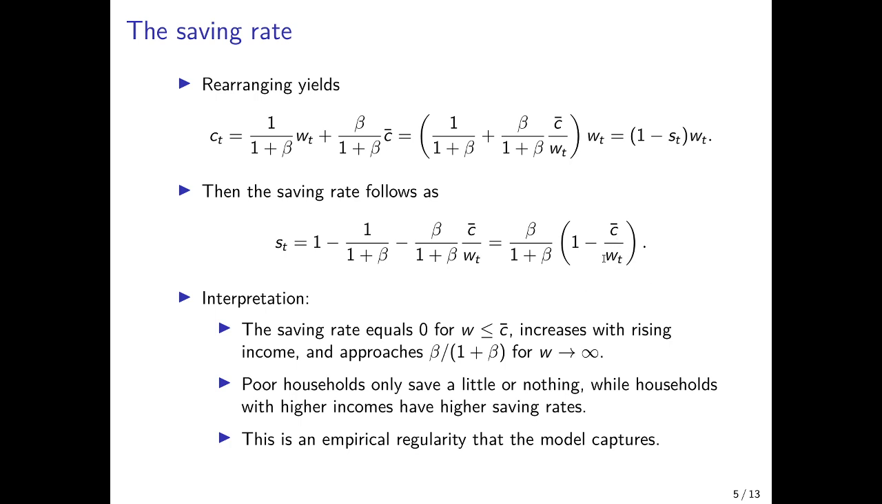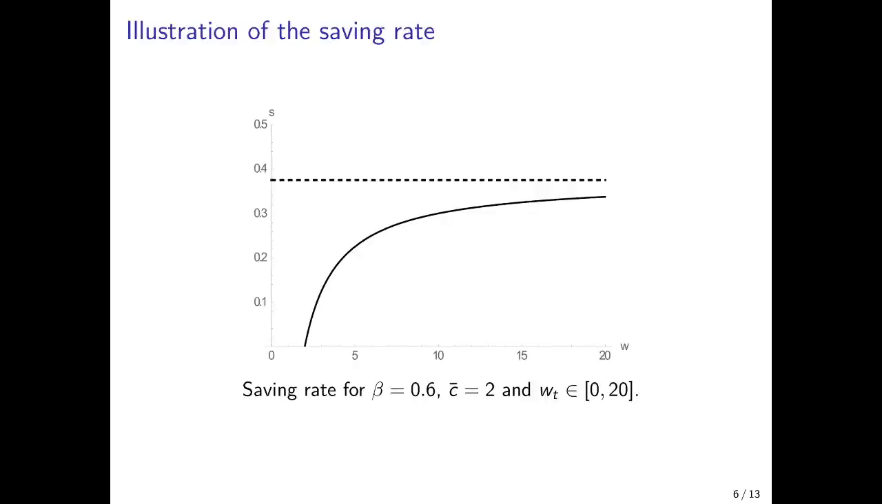And only with a rising income level, so as the wages go to infinity, the saving rate would approach the saving rate of the basic model of overlapping generations. So poor households save only a little or nothing at all, while households with higher incomes have higher saving rates, and that's actually consistent with the stylized facts from an empirical point of view. So this model then captures the important empirical regularity that the saving rate increases with income. Poor households save only a little, higher income households save more.